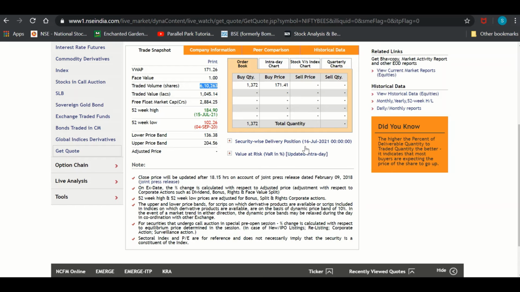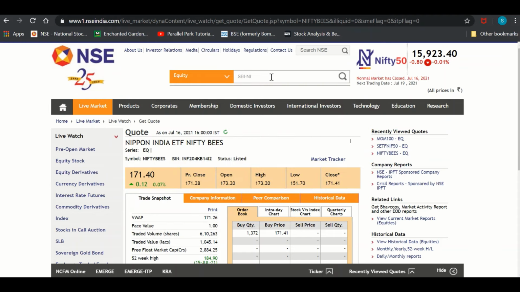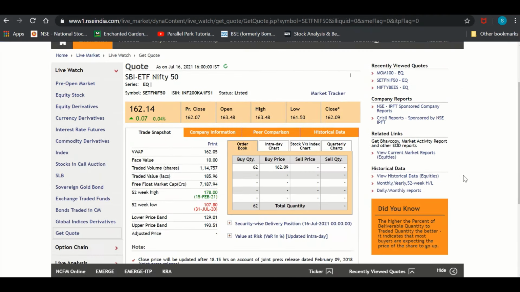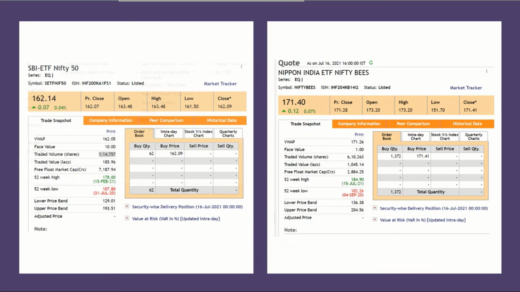Simple. Let's look at one more ETF in the same category, SBI ETF Nifty 50. The traded volume is around 1 lakh. This means Nippon Nifty BEES ETF has more liquidity than SBI Nifty ETF, which means more people are into it and you may not have problems selling your units in future.